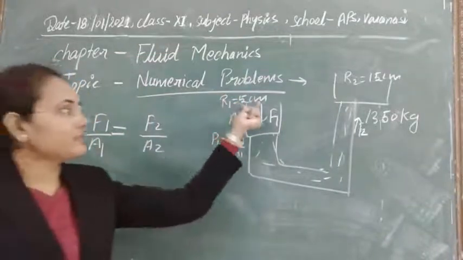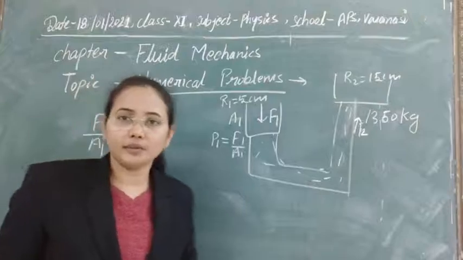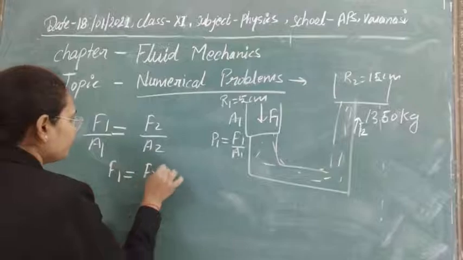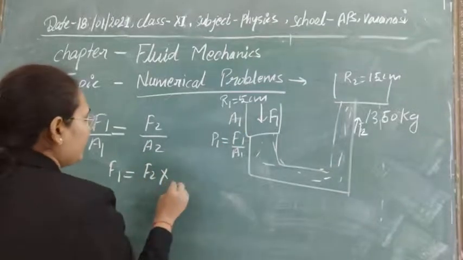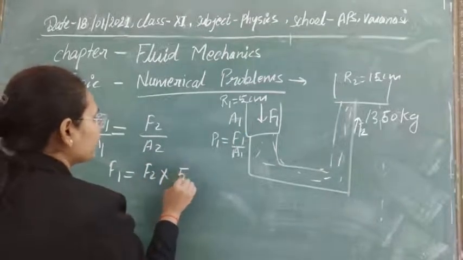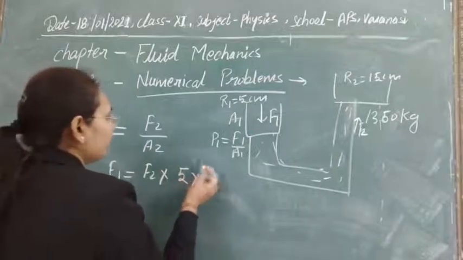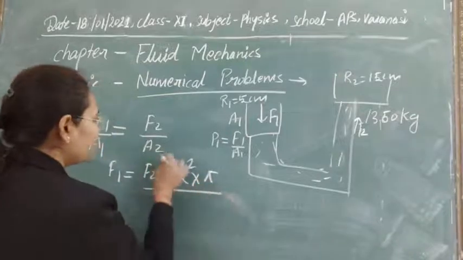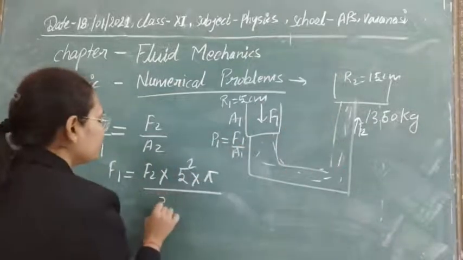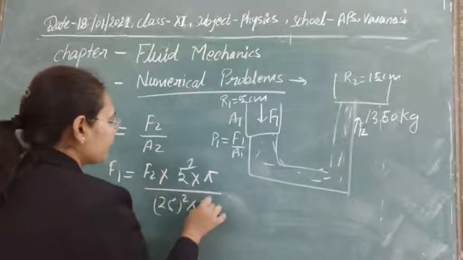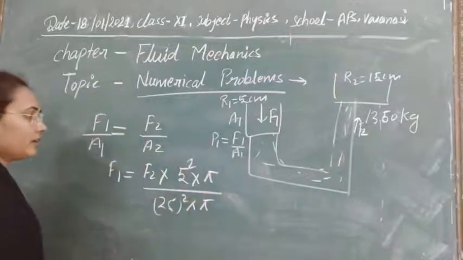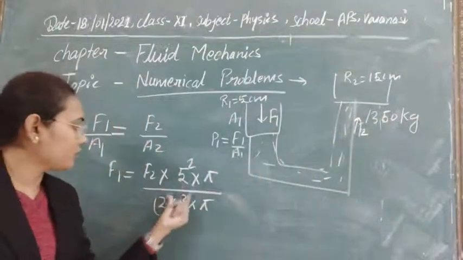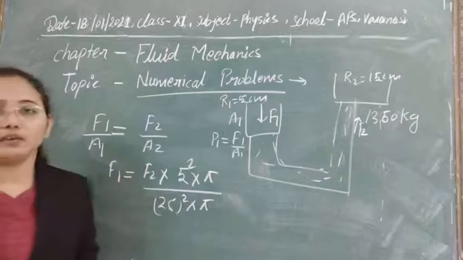You can calculate A by this value. The radius is given as 5 cm, so you can use pi r square here. So F1 will be equal to F2 into A1 upon A2. The value of A1 is pi into 5 square, and the value of A2 is pi into 25 square. You can put the value of F2 from here, solve these things, and you will get the value of F1.